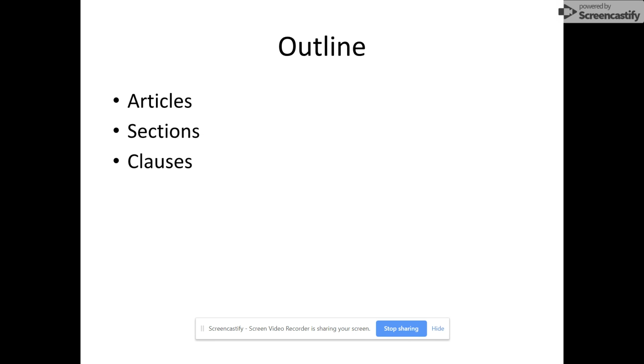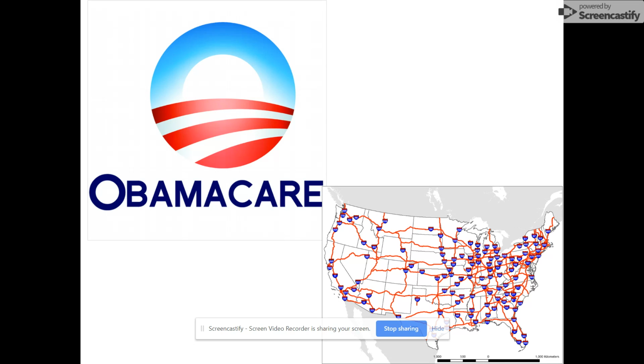The clauses are then underneath the section, and our textbook numbers the clauses, which is very helpful to us as we're trying to look through the information. But if you look at the actual original document, they did not number the clauses like our textbook and many online documents do. All right, so the first thing we're going to talk about is the Commerce Clause.